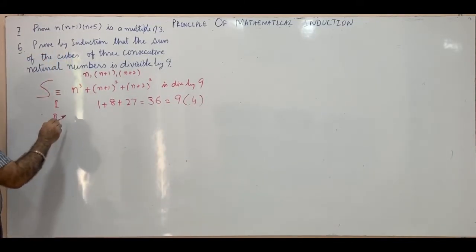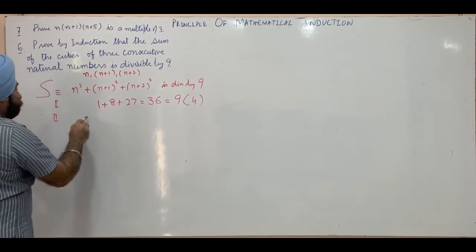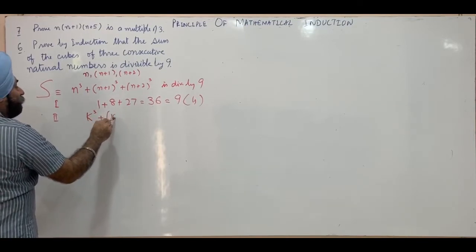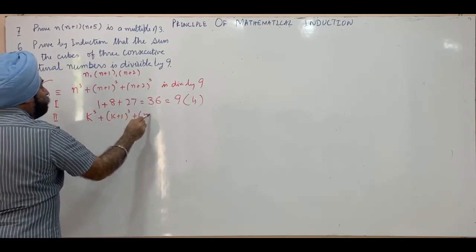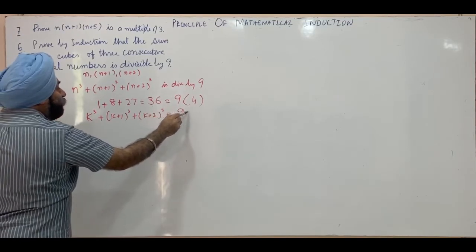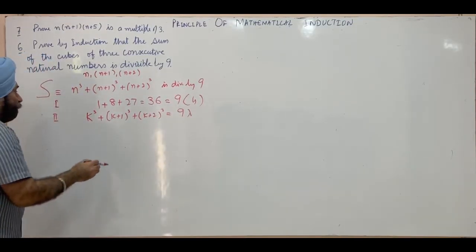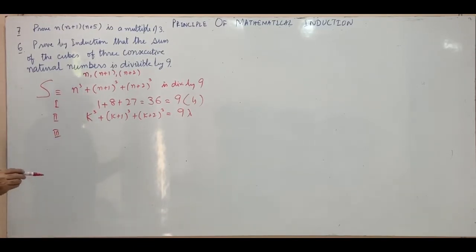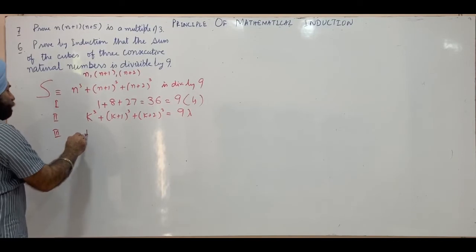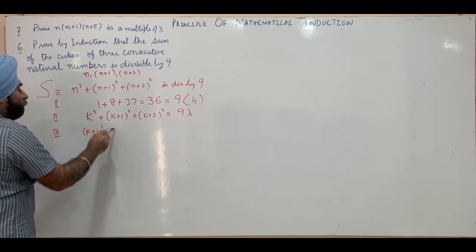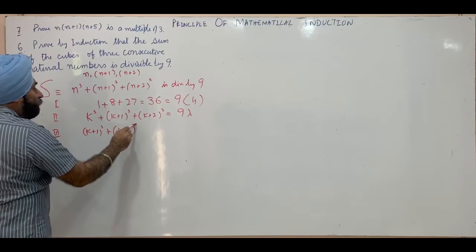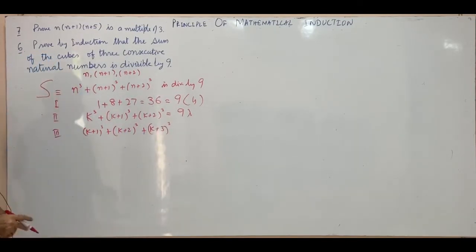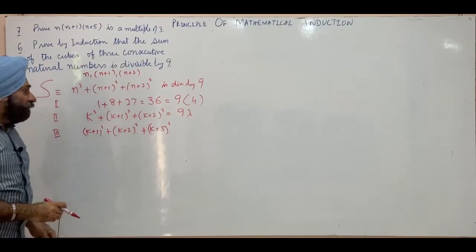In the second step, we assume that this result holds for n equal to k, that is, k cube plus k plus 1 whole cube plus k plus 2 whole cube is equal to 9 into lambda. In the third step, we have to prove the result true for n equal to k plus 1, that is, k plus 1 whole cube plus k plus 2 whole cube plus k plus 3 whole cube. We have to prove that this is divisible by 9.